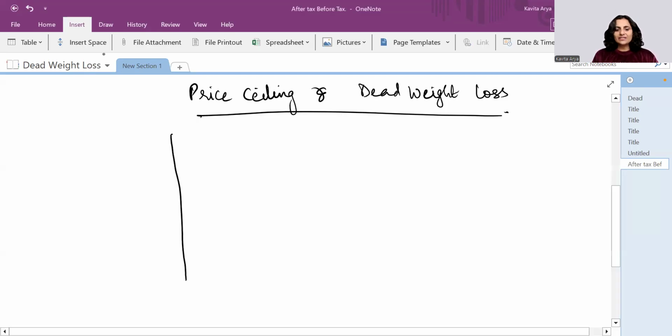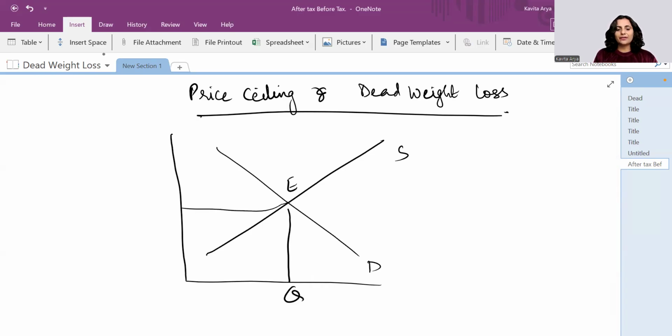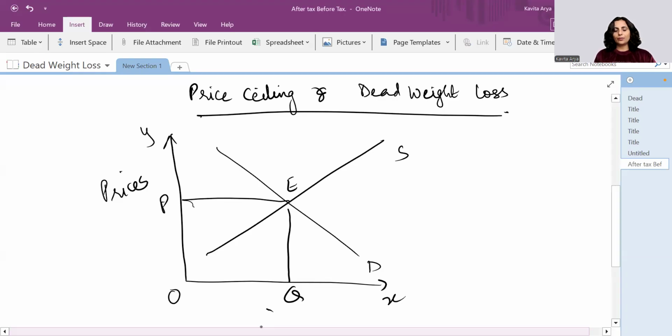So what happens in case of price ceiling? Let's talk about the basic structure of the perfect market. This is demand, this is supply. Equilibrium is determined here with the quantity here and the price here. I'm sorry for this wavy line. This is origin, X and Y axis, where prices are denoted here and quantity at the X axis.